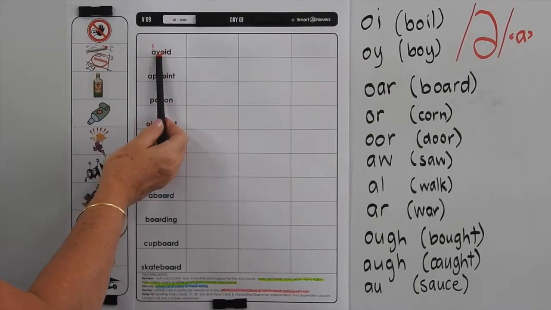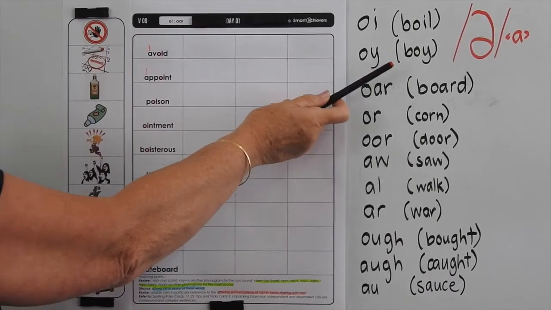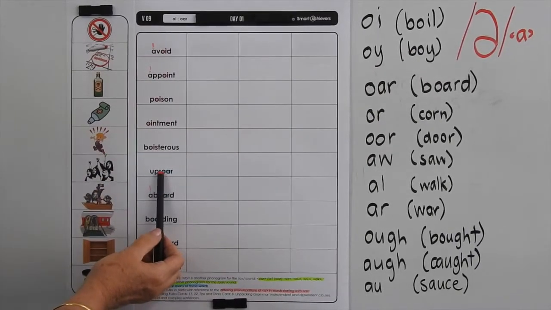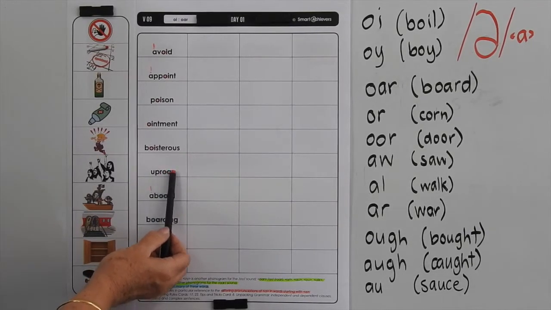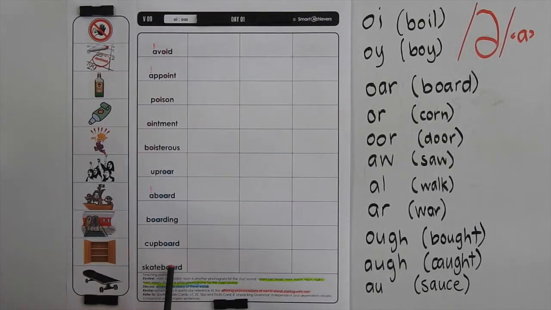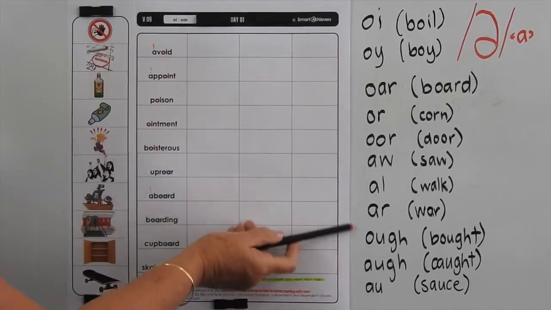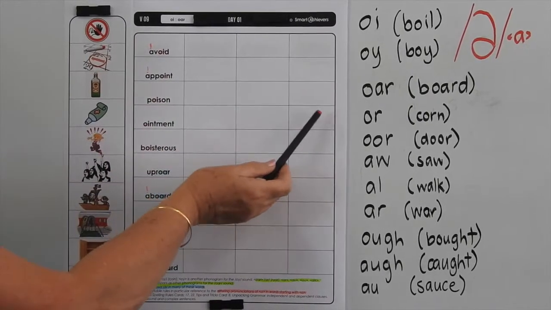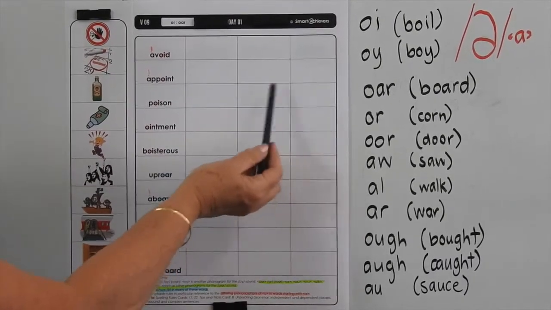In this list we're looking at the OI for the oi sound in the middle of a word, and you know that you use OY at the end of a word or syllable. So then we go down to the bottom, we've got another version of the OR sound, which is OAR. We have done this before, it's just a revision list with more words with that phonogram in it. Now the other thing to take note here is I've written down some of the other ways we can write the OR sound. So it's very important that you remember which OR phonogram is used in which word.